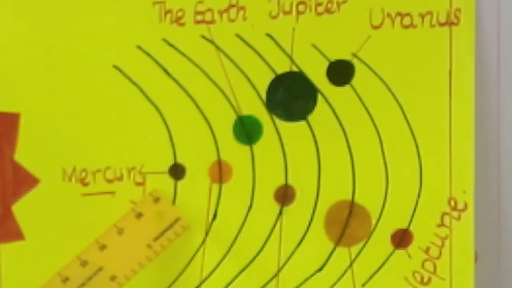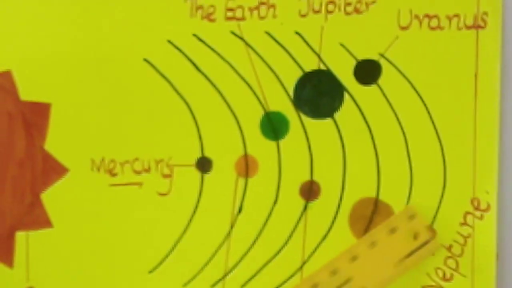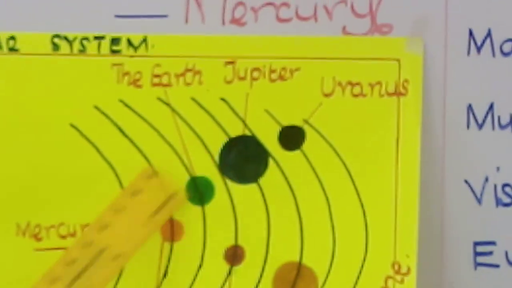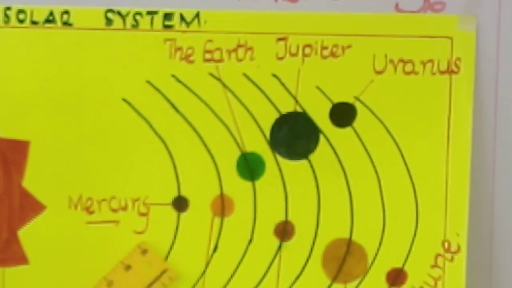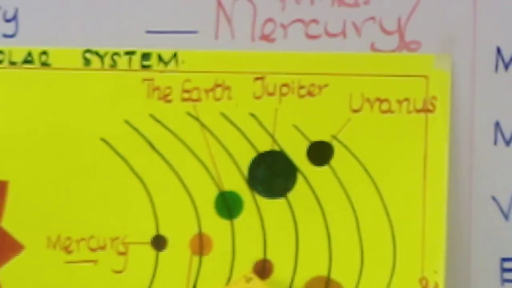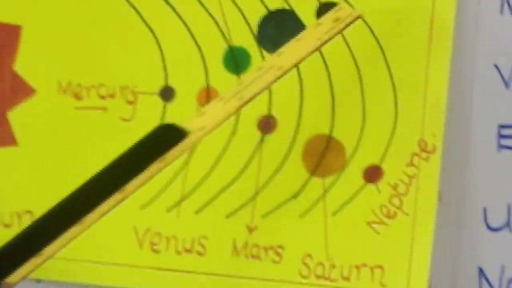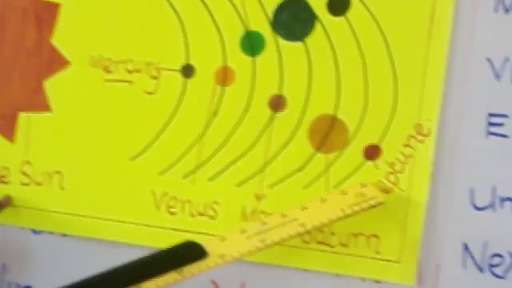You can see I've tried to put them at different sizes. Mercury is the smallest, even if you can compare. Mercury, then Venus, then Earth, then Mars, then Jupiter, then Saturn, then Uranus, and lastly Neptune.